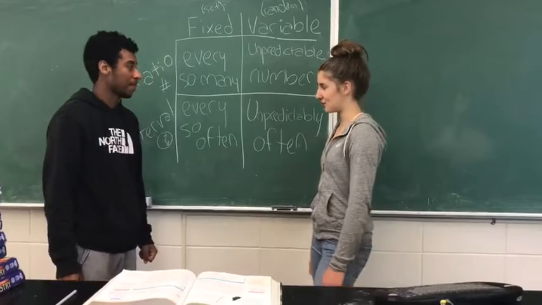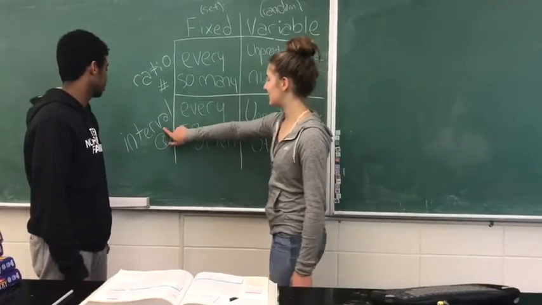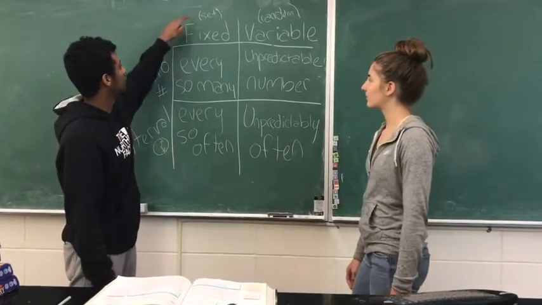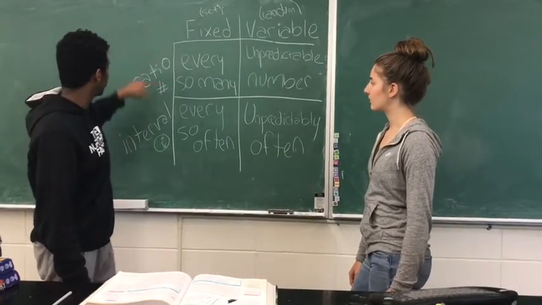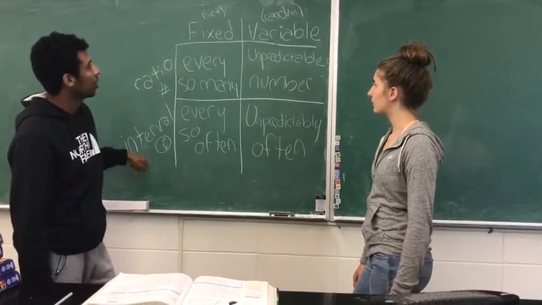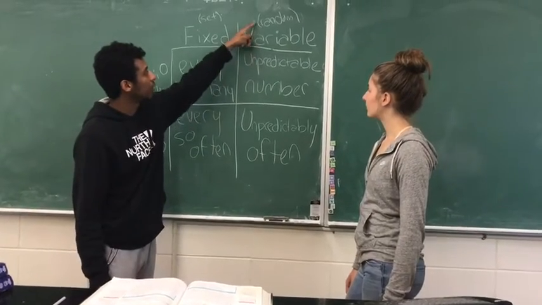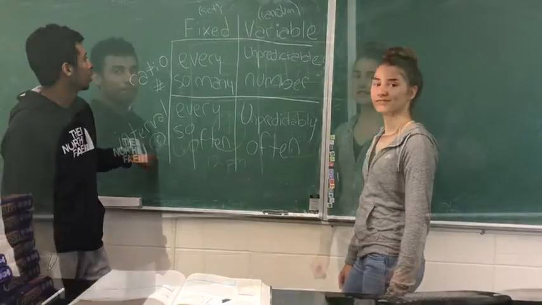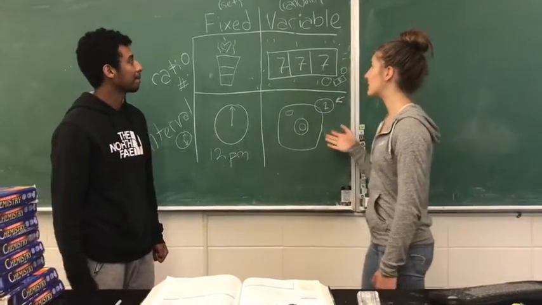Now moving into schedules of reinforcement. Interval deals with time and ratio deals with number. Fixed means set. It's either a set number or a set time. And variable means random, so it's a random number or a random time. These are some examples of reinforcement schedules.